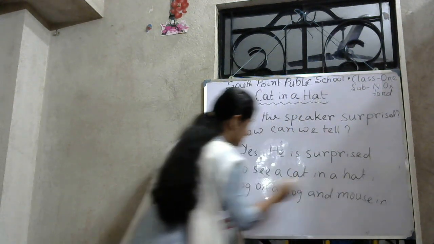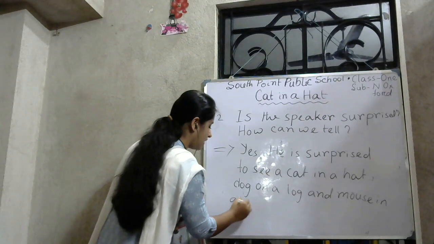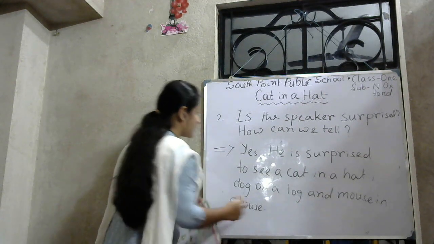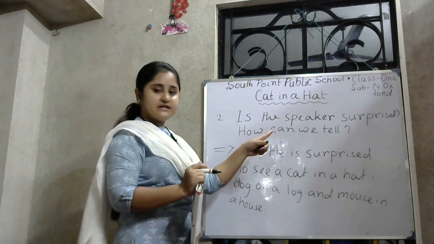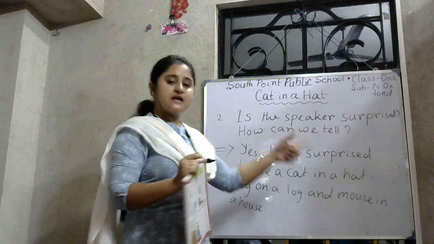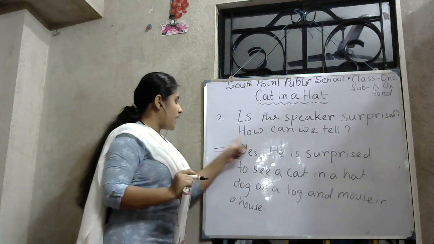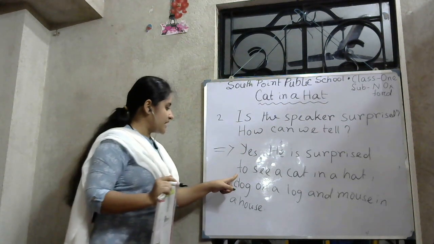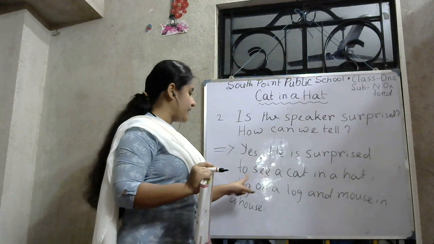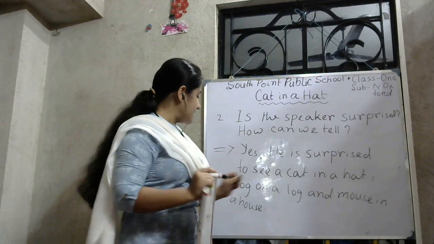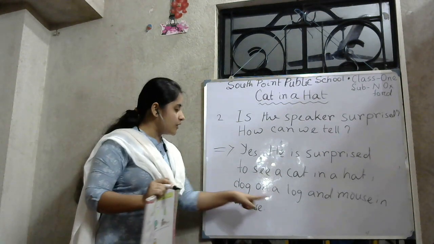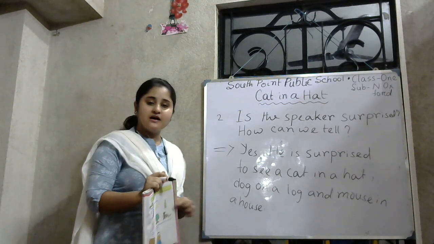Mouse in a house. Okay? Is the speaker surprised? Yes, he is surprised. Or you can write yes, the speaker is surprised. How can we tell? We can tell that he is surprised to see a cat in a hat, comma, a dog on a log, and mouse in a house.